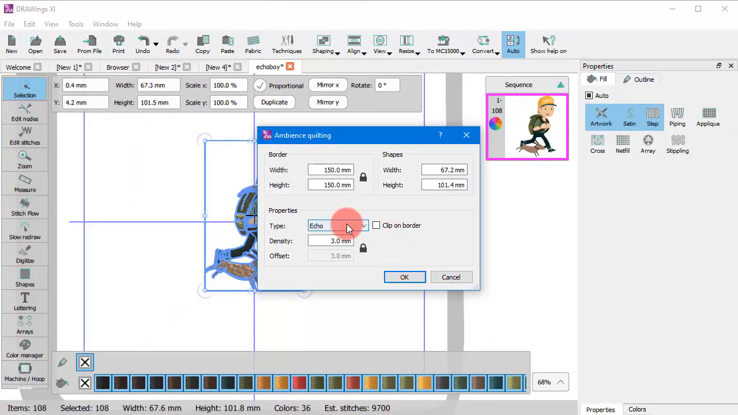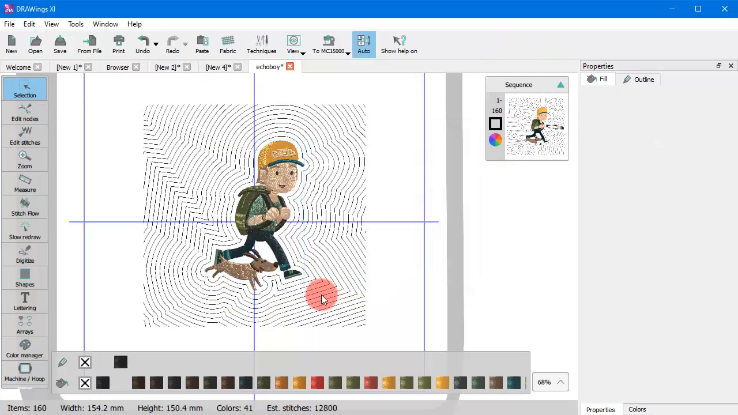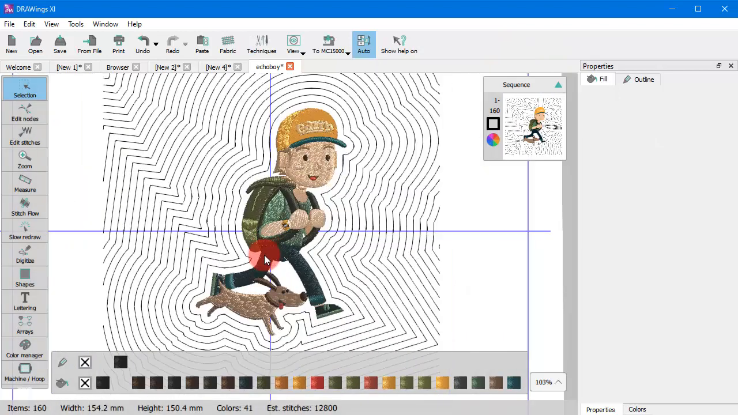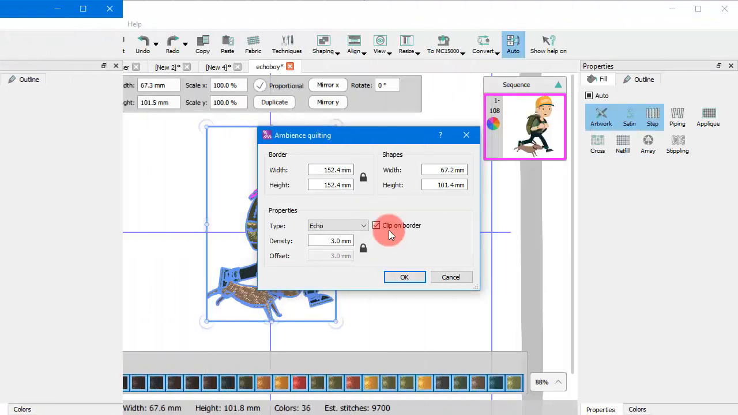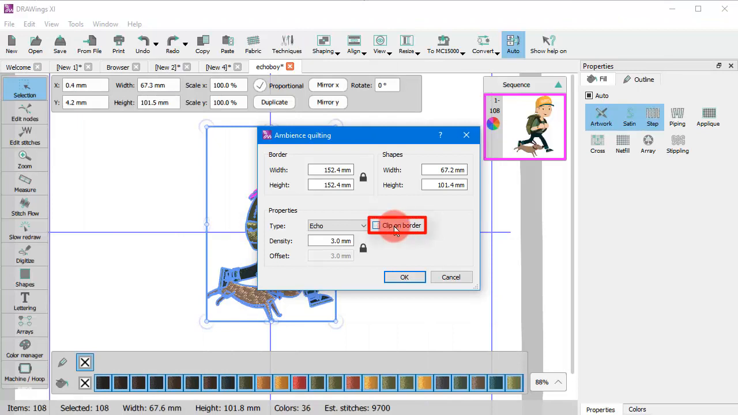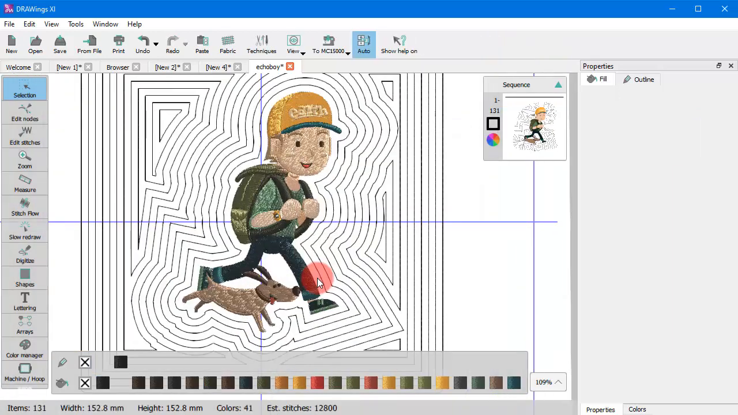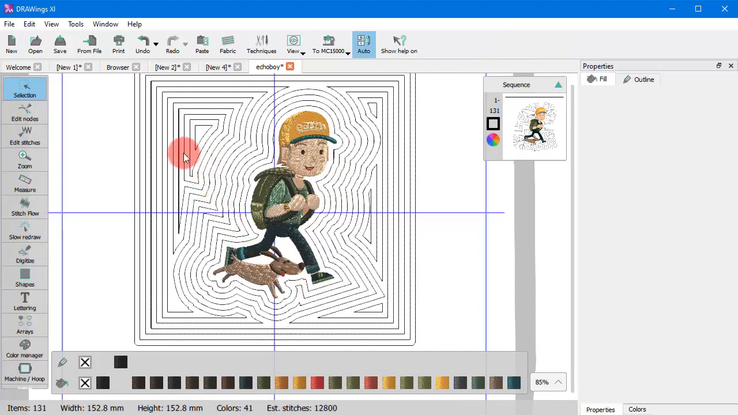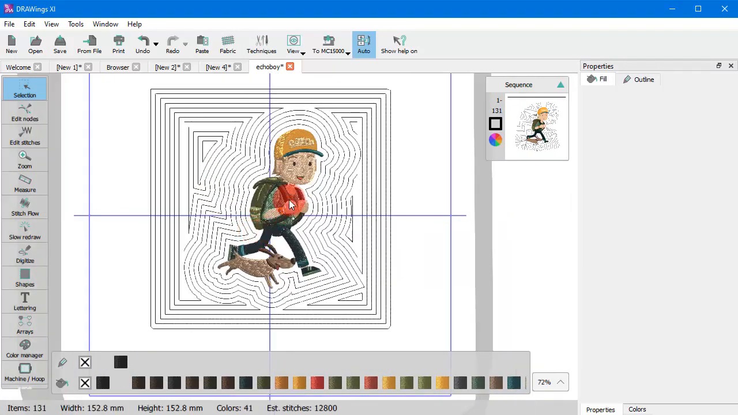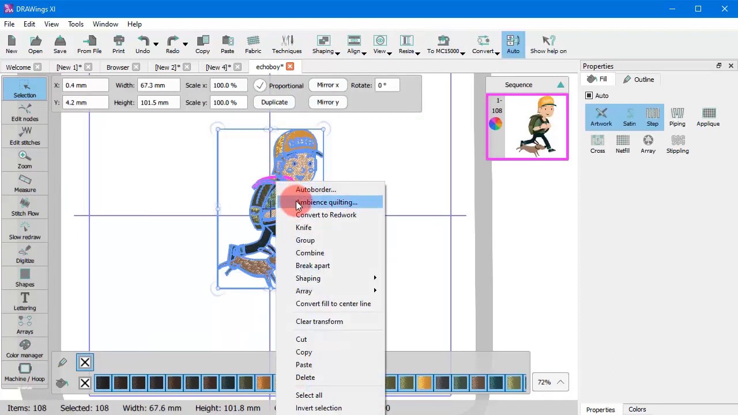Using the echo type, auto border lines are created following the shape of the object in order to fill the quilt block. When you enable the Clip on Border option, the auto border lines keep repeating until they are clipped by the size of the quilt block. If you don't use Clip on Border, the software actually creates auto border lines of the object as well as auto border lines of the quilt block, and these are blended together.